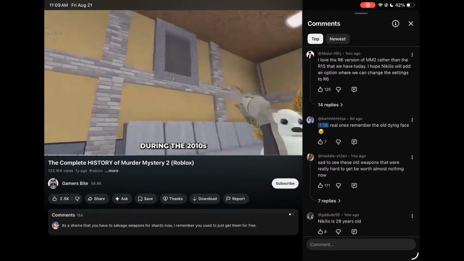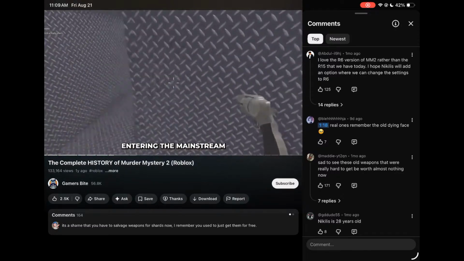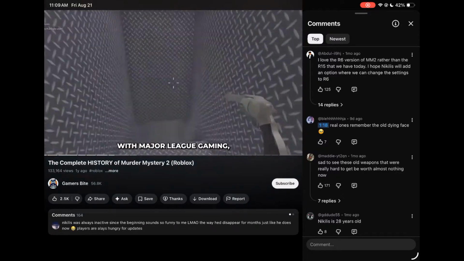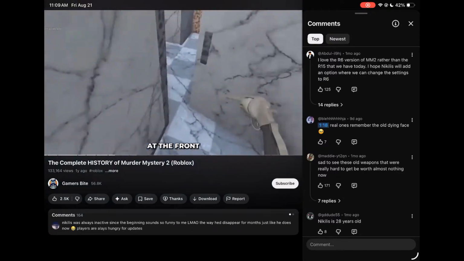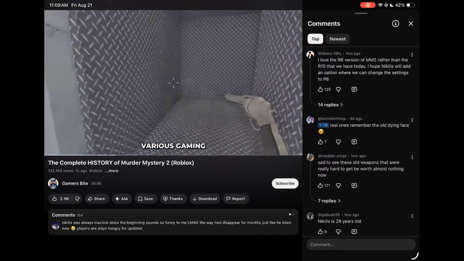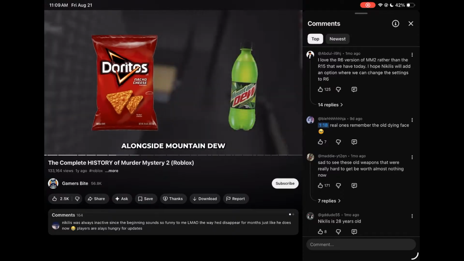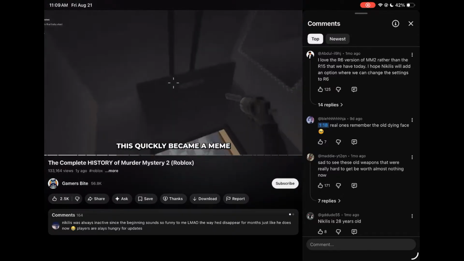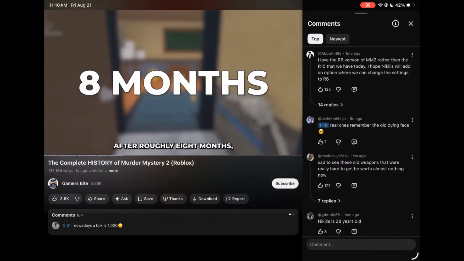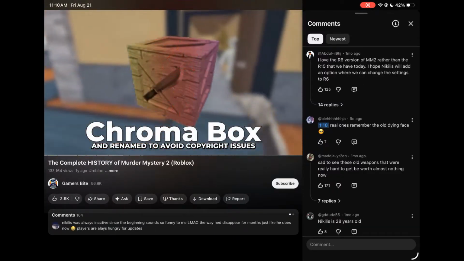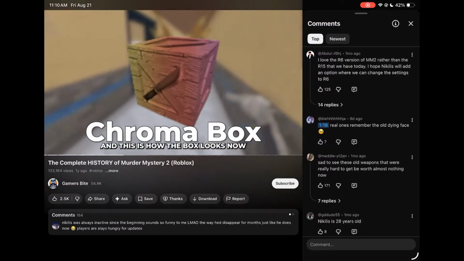During the 2010s, esports gaming started entering the mainstream with Major League Gaming, a professional esports organization, at the front. Various gaming tournaments such as Call of Duty were sponsored by Doritos, alongside Mountain Dew. This quickly became a meme. After roughly 8 months, it was redesigned and renamed to avoid copyright issues, and this is how the box looks now.